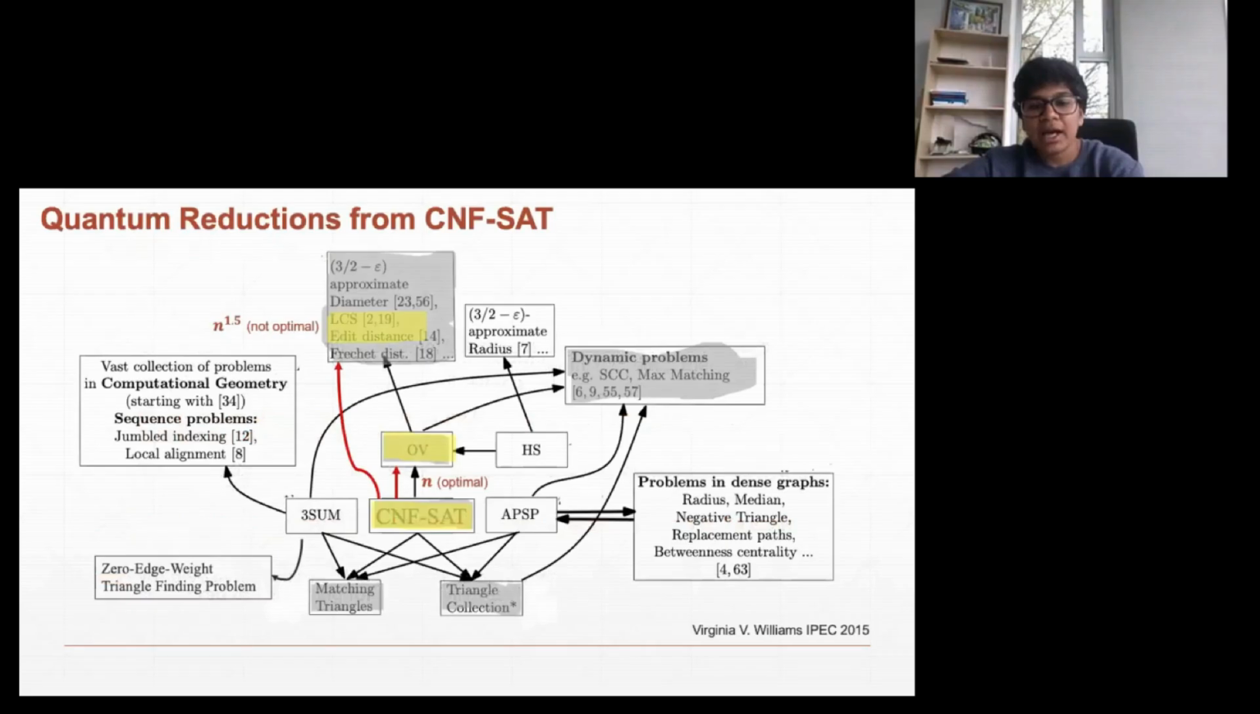And using that, we were able to give a non-trivial lower bound of n^1.5 for this LCS and edit distance problem that was quite open for some time. But we still haven't closed the gap yet, because the best known quantum algorithms for LCS and edit distance are still n^2 and not n^1.5. And we are working on that as well, to see if we can bridge the gap.